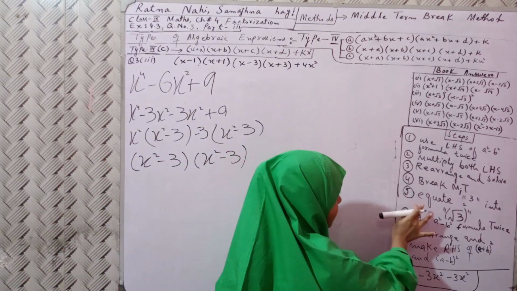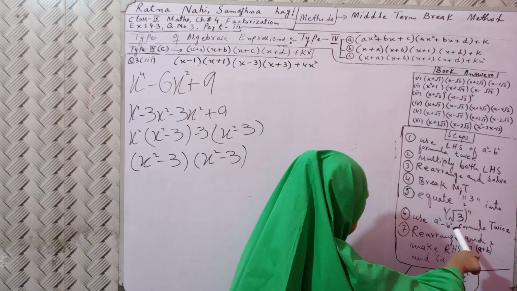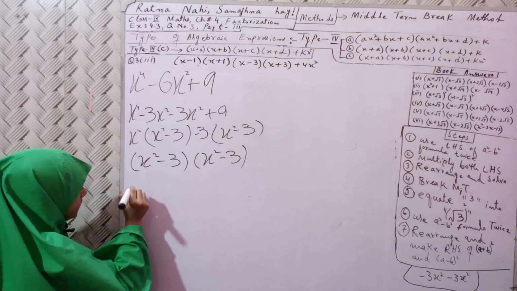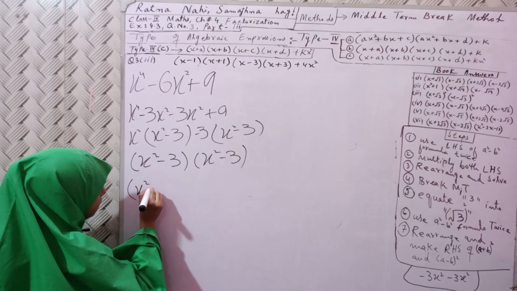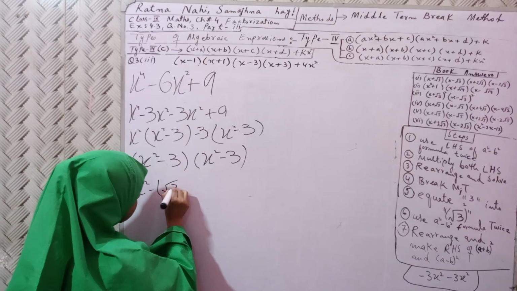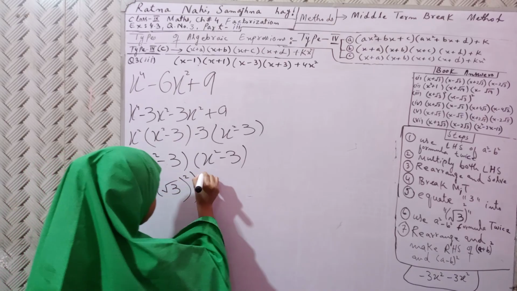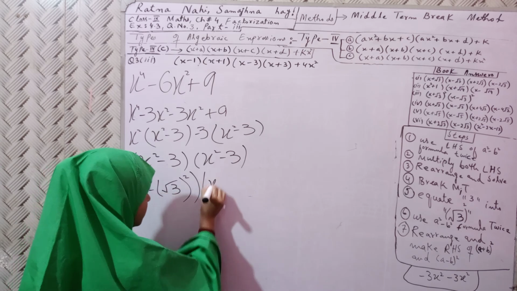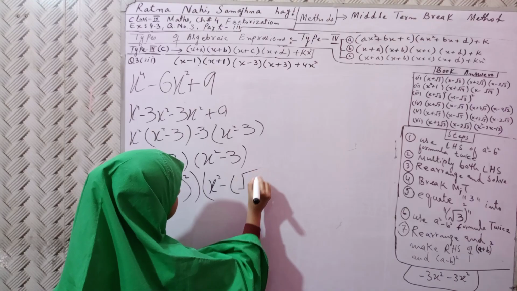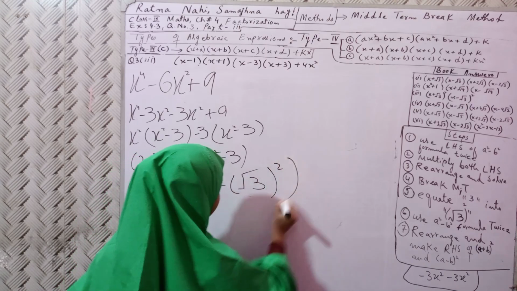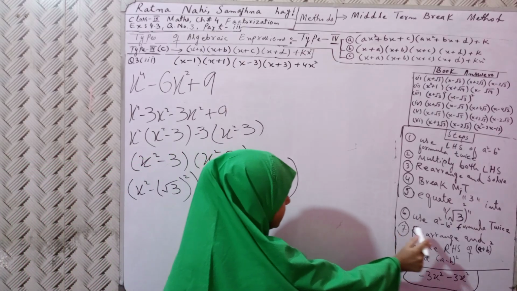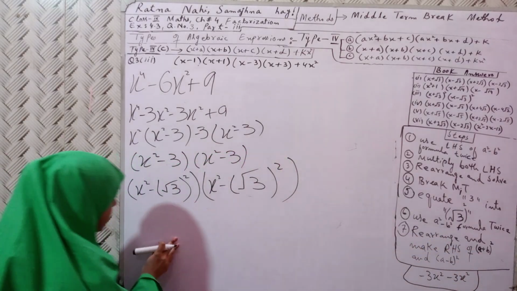So fifth is to equate 3 into bracket under root 3 whole square. Now we needed to do this. (x²) minus (√3)² and (x²) minus (√3)². Done this.